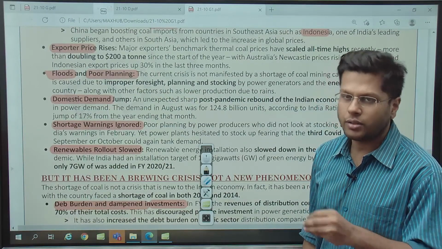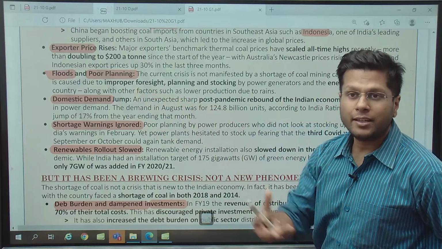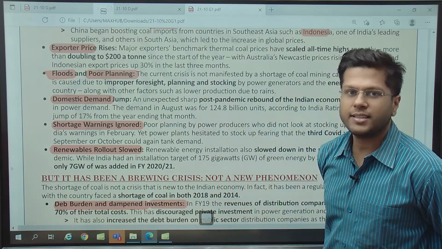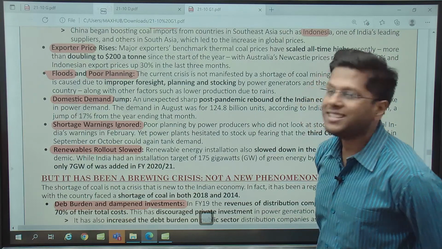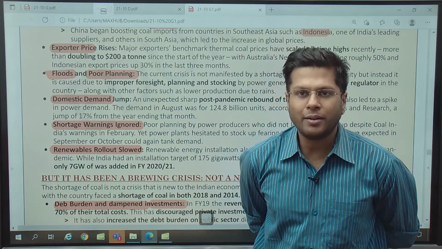India is flooded. Around the world, there are places which are flooded because of high rains. Because of floods, the coal pits, coal mines also have gotten flooded, and we have not planned for the future. So this is another issue. Domestic demand has also increased suddenly. Why? Because of the festive season, because of increased vigor in the whole economic scenario.